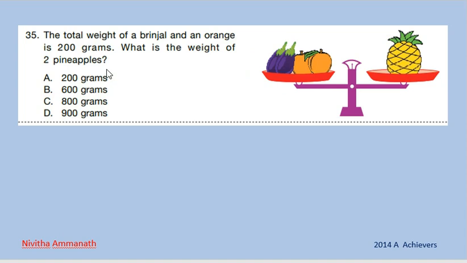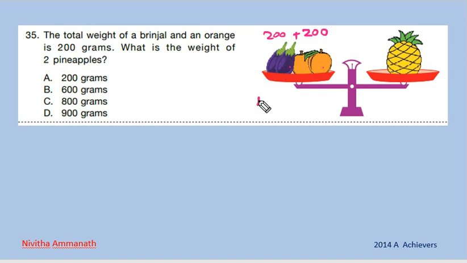The total weight of a brinjal and an orange is 200 grams. What is the weight of 2 pineapples? The total weight of a brinjal and an orange is 200. One brinjal, one orange, 200. And another brinjal, another orange.